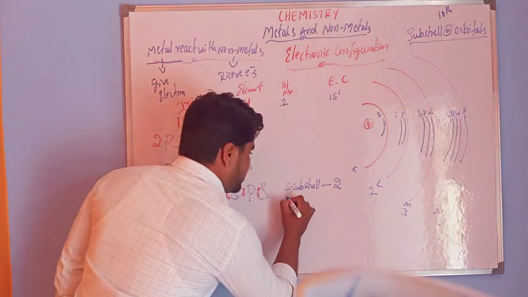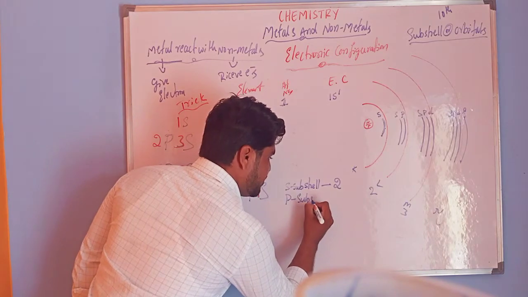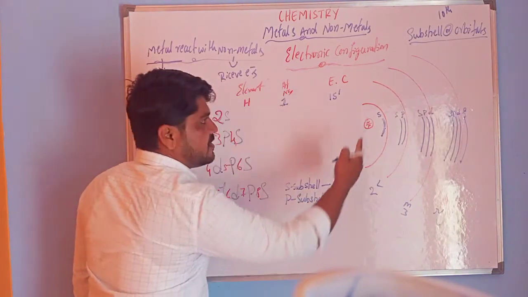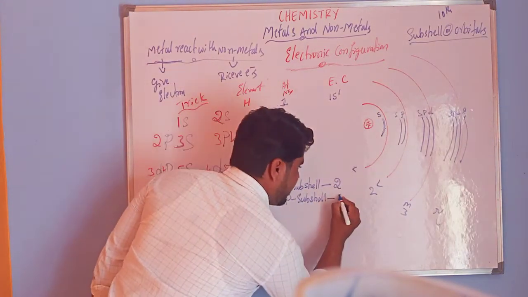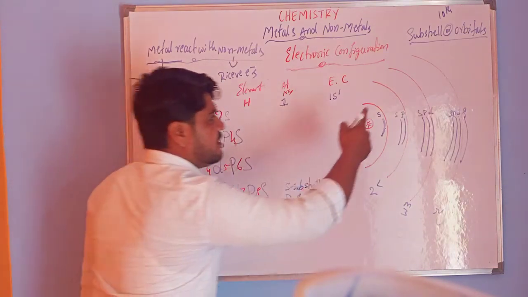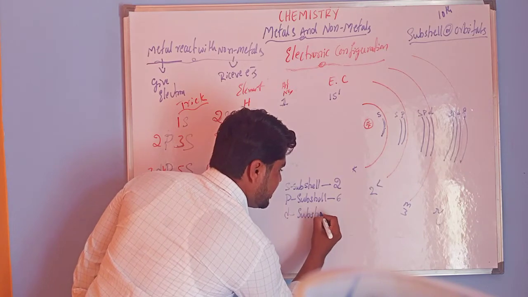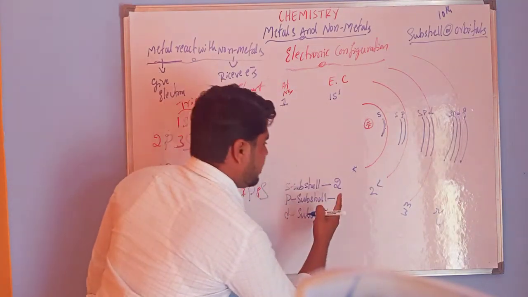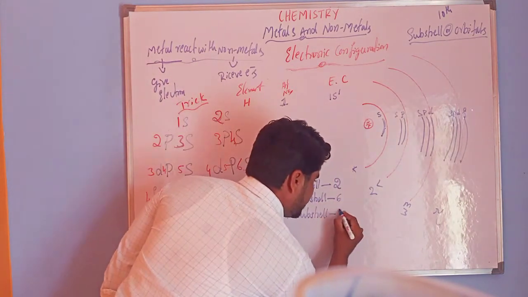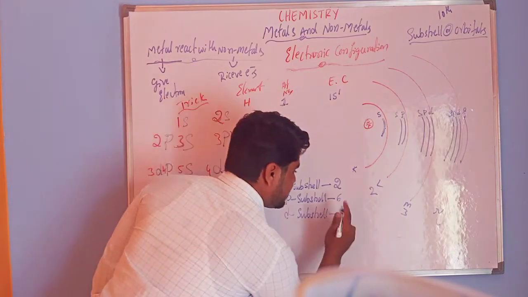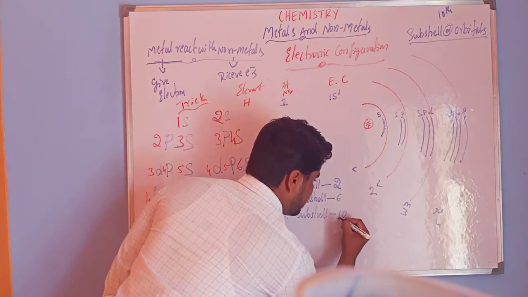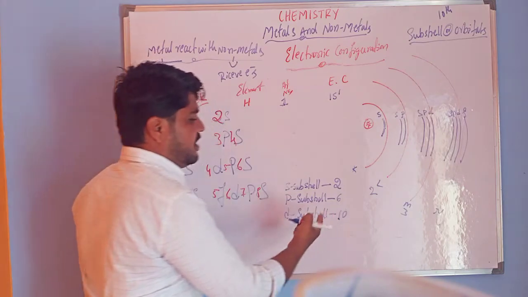Like that, P subshell capacity is 6 electrons, D subshell capacity is 10 electrons, and F subshell capacity is 14 electrons.